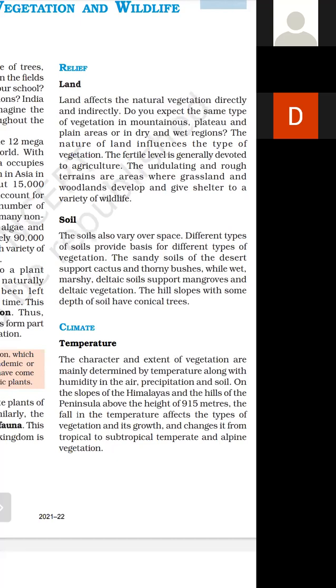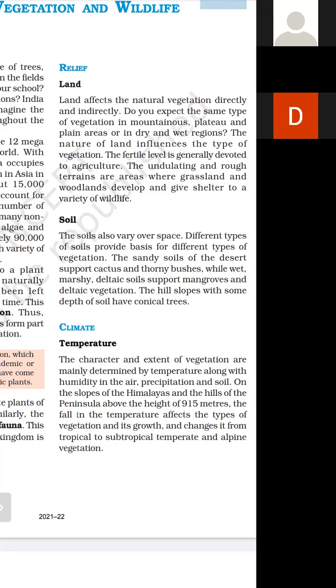The sandy soils of the desert support cactus and thorny bushes. आपने देखा होगा, कई gardens में cactus होते हैं. Cactus are basically from the sandy soil. They are from the desert area. So the sandy soils of the desert support cactus and thorny bushes, while wet, marshy, deltic soil support mangroves.